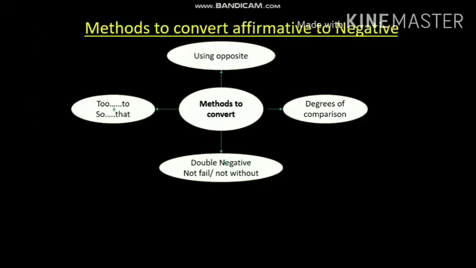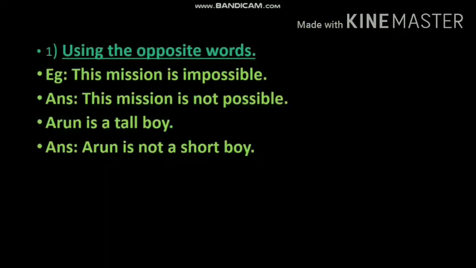So, we see that there are four methods to convert an affirmative to negative or a negative to affirmative. First one is using the opposite. Second one is using the degrees of comparison. Third one is double negative, such as not fail and not without. Or the fourth one is to change it using so that. Let me explain with examples one by one.